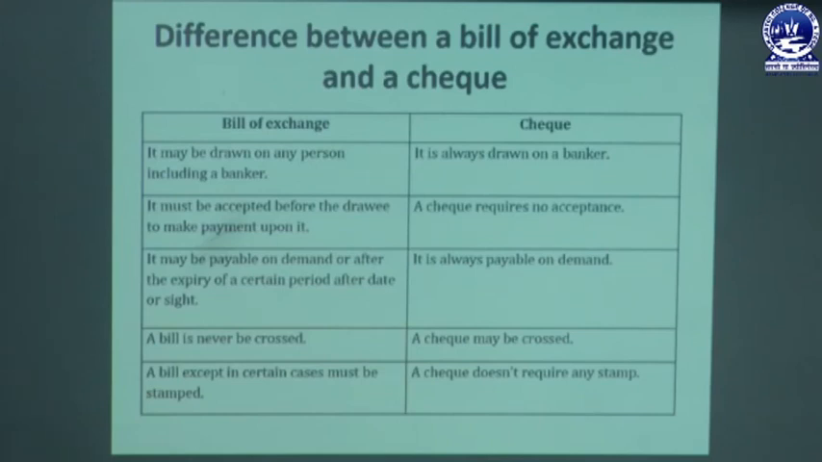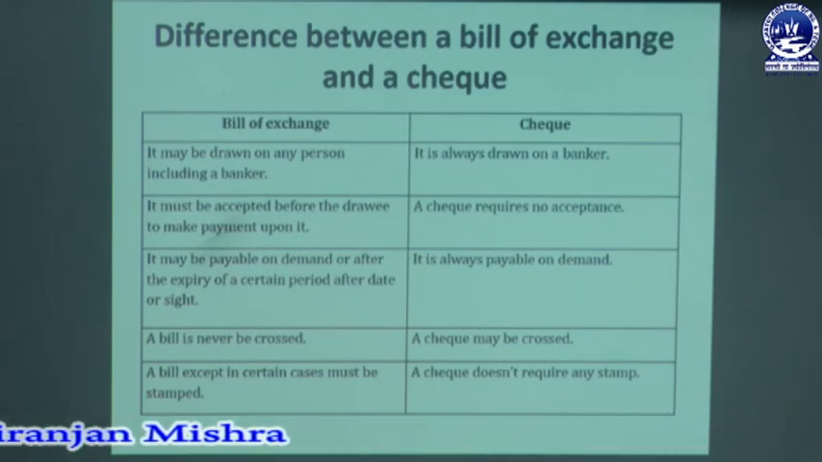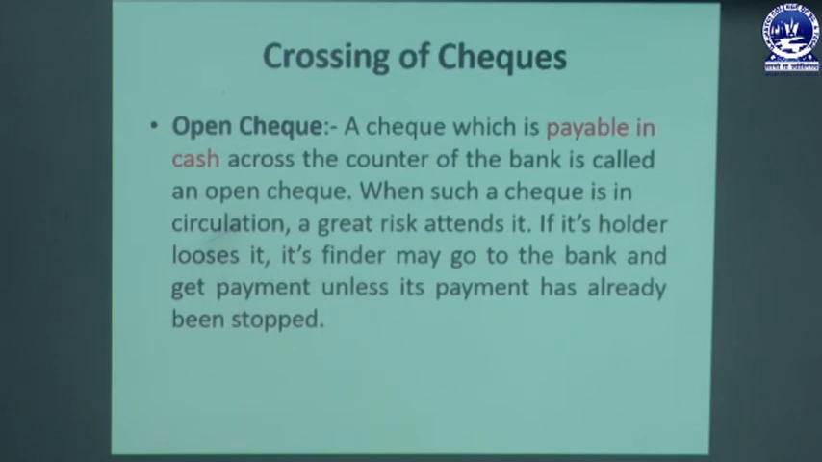Then the next one is the difference between a bill of exchange and a cheque. A bill of exchange is drawn on any person including a banker, but a cheque is always drawn on a banker. Second, a bill must be accepted by the drawee to make a payment, but a cheque requires no acceptance. The third point, a bill may be payable on demand or after the expiry of a certain period, but a cheque is always payable on demand. The fourth difference, a bill can never be crossed, but a cheque in certain cases may be crossed. And the last difference, a bill, except in certain cases, must be stamped, but a cheque does not require any type of stamp, only a signature.